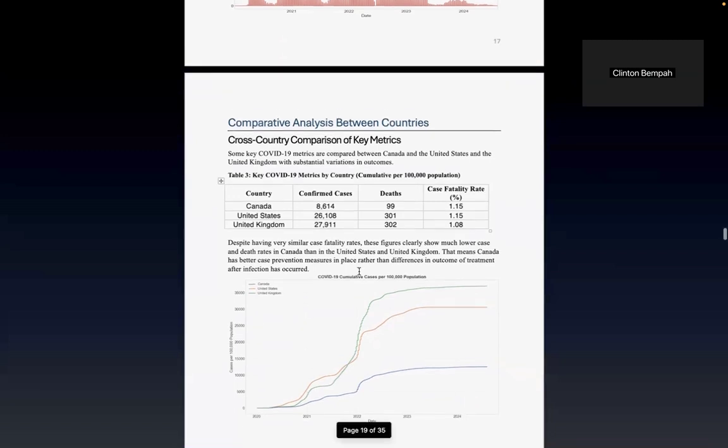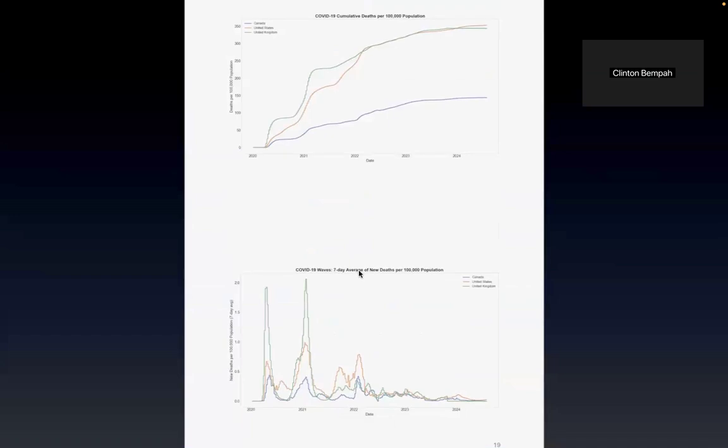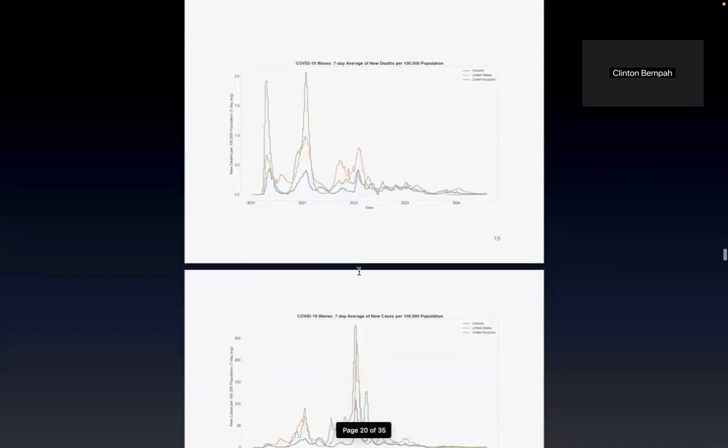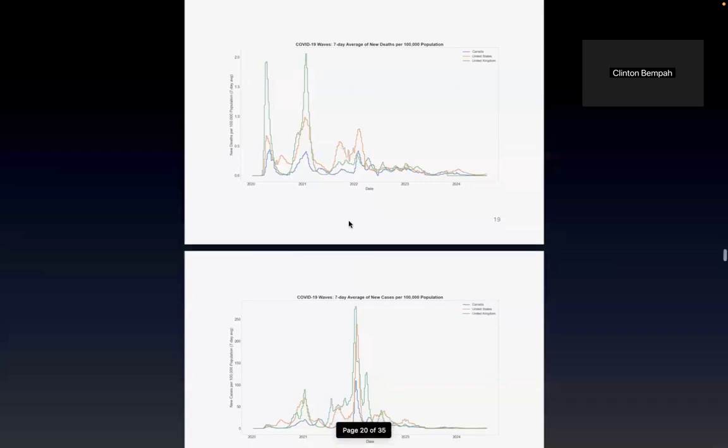We can see from this graph that even though the United States has more cases, they recorded fewer deaths compared to the UK, which was very interesting. And I also compared the 7-day average of cases per thousand. If you look at this graph, you can see the key findings.